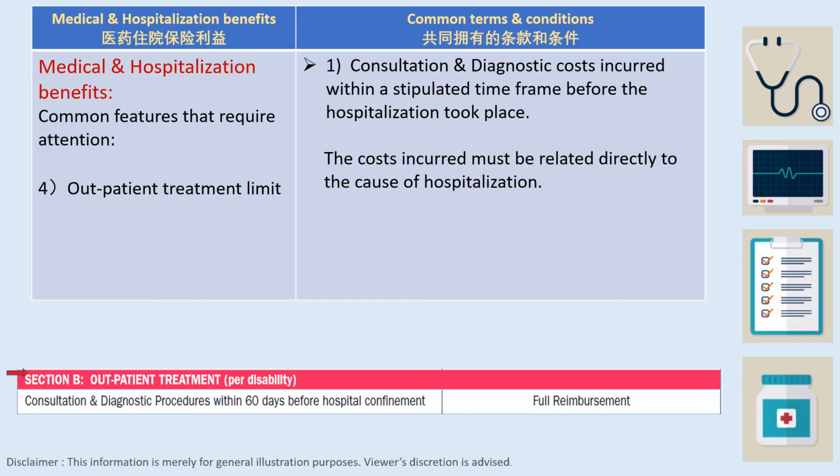Item number 4, outpatient treatment limit. Under this item, there are several small subjects. Subject number 1, consultation and diagnostic costs incurred within a stipulated time frame before the hospitalization took place. The cost incurred must be related directly to the cost of hospitalization in order to qualify for the reimbursement.